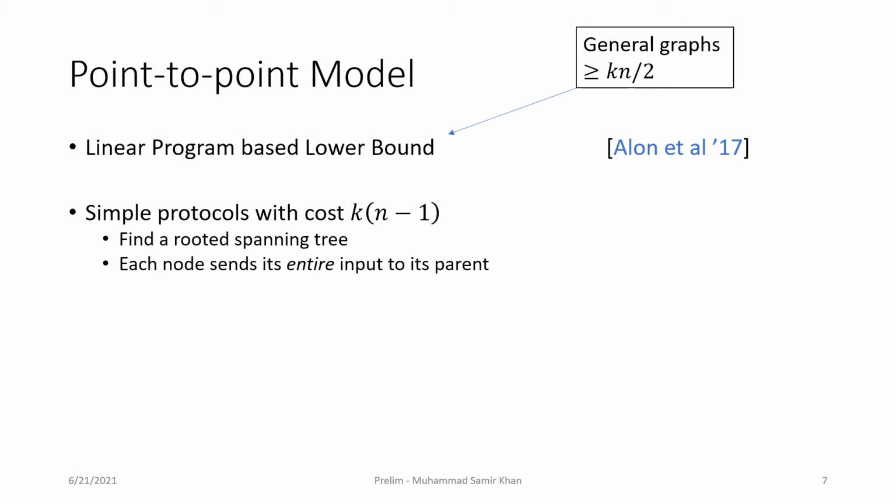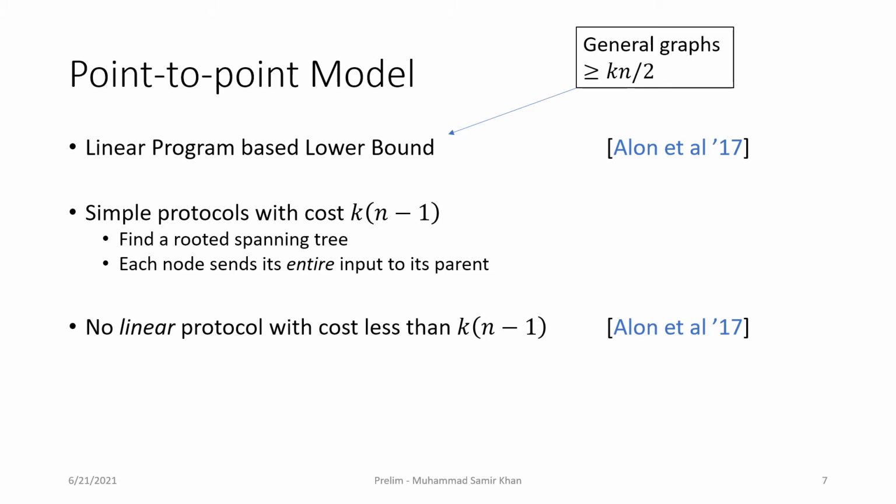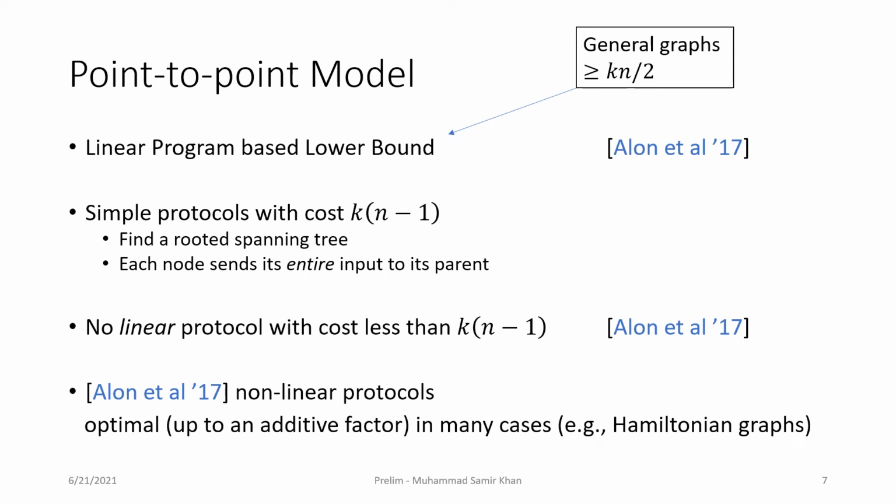Now each node will send its entire input to its parent. Because the tree spans the entire graph, if there is a mismatch, then some node will be able to detect it. It is also known that no linear protocol can do any better than a simple protocol. On the other hand, Alon et al. designed nonlinear protocols which are optimal up to an additive factor in many cases.